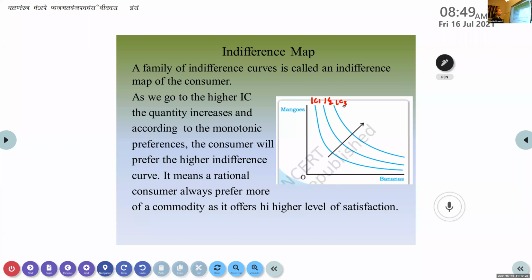Okay, now if we are going from IC1 to IC2, for example, these points you take, these are some of the points on IC1. So if you are going to this point on IC2, what does it mean? What happens to the mangoes and bananas? What does it mean? Sandra?